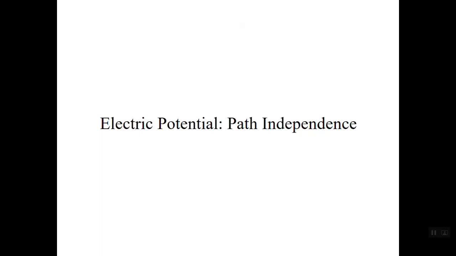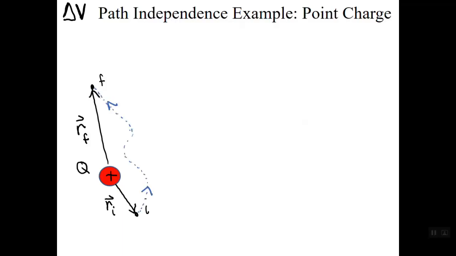We'll illustrate this with a specific case: the change in electric potential due to a point charge as the source of the E field. However, this general result, this path independence, holds for electric fields due to any configuration of source charges. Consider a charge capital Q greater than 0 located at a point in space. Let's consider two such observation locations labeled I and F with corresponding position vectors. These locations are the endpoints of some path in space. Specifically, I is the starting point, the initial point of the path, and F is the endpoint, the final point